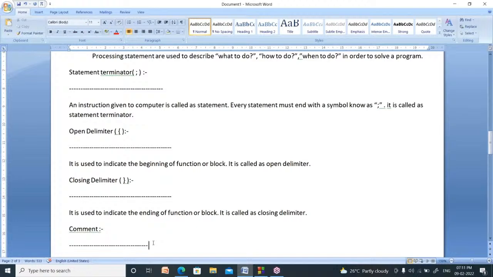Right. After that, write down open delimiter, means open curly bracket. It is used to indicate the beginning of function, or it is used to indicate the beginning of block. Block means a group of statements. Next one is closing delimiter or closing curly bracket. It is used to indicate the end of the function, or it is used to indicate the end of the block.